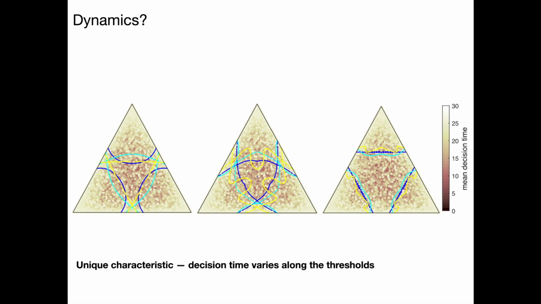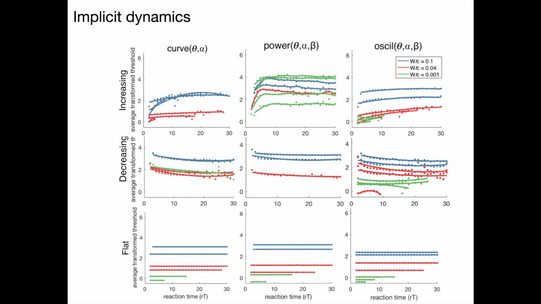So we can transform these decision thresholds to compare with two choice results and plot average threshold value over the time at which a decision is made. And that gives us these implicit dynamics. So these are still stationary thresholds, they're all within the optimized set for its parameterization. However, we uncover things that look like dynamics.